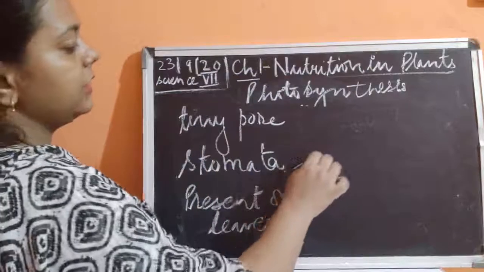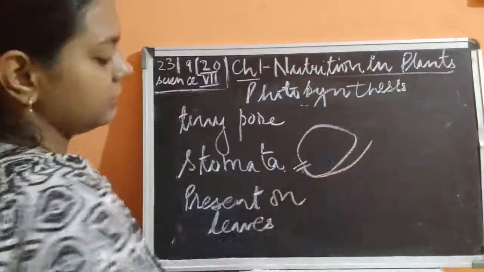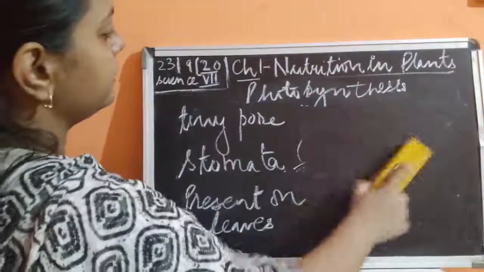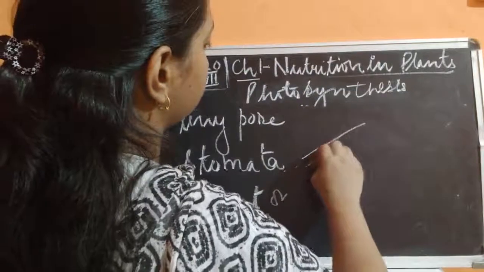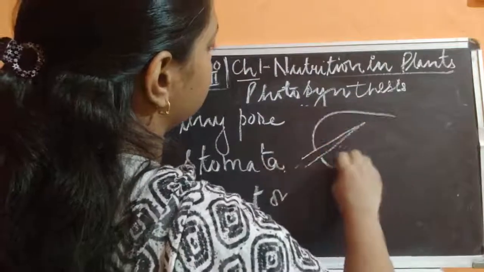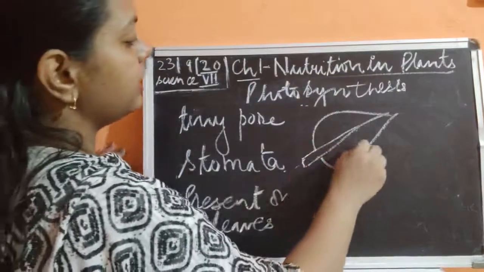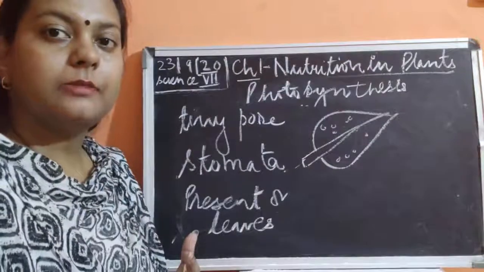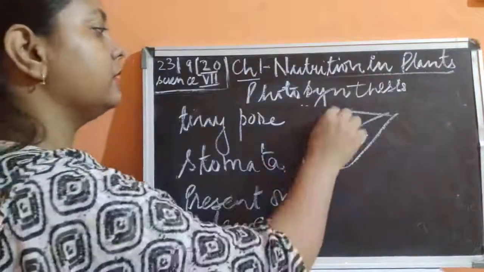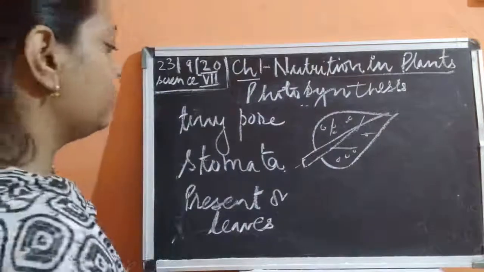Now if you see the leaves, you can easily understand that there are tiny pores present on the surface of the leaf. In some plants, in some leaves, it is present on the upper surface, in some leaves it is present on the lower surface.